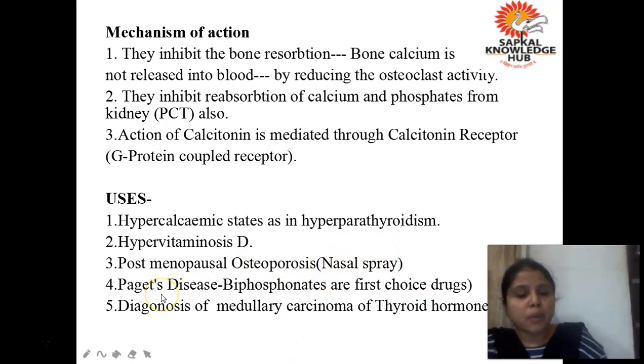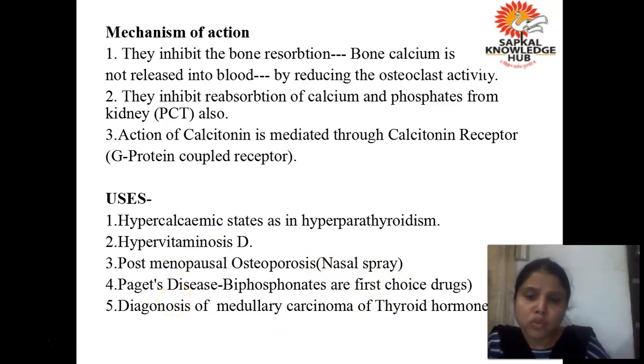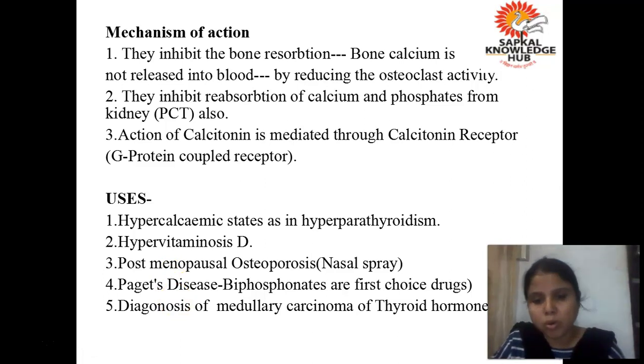Next is Paget's disease. Biphosphonates are the first choice drug. Now, what is Paget's disease? All of you know, whenever a bone or any of our organ grows old, the cells are replaced by the new cells. Okay. Paget's disease में क्या होता है? Basically, you can say that the old cells are not replaced by the new cells.